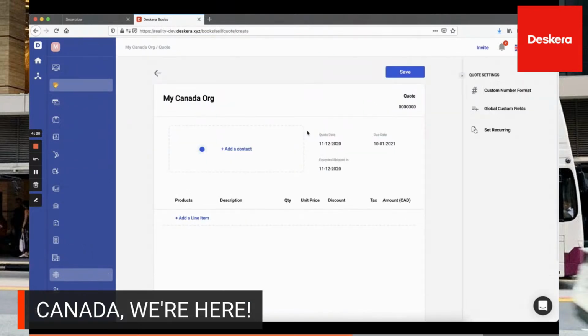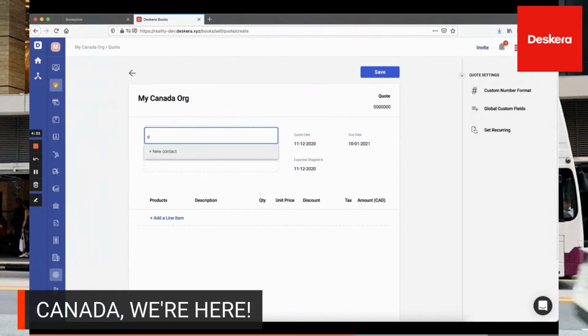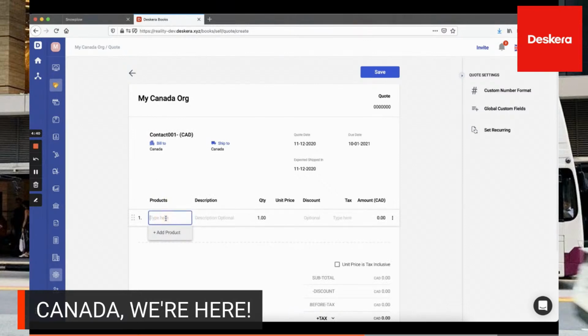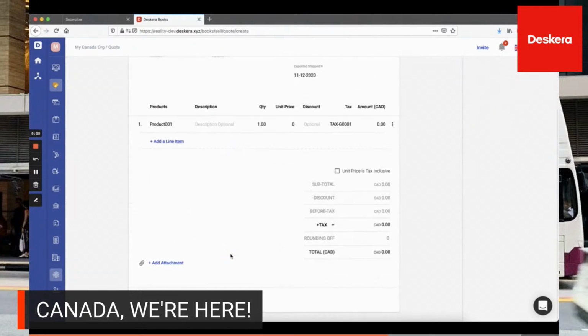Inside here, let's create a quote. And you can add your contact. You can add in your line item, such as that wonderful product. Inside here. Yep. And then you can see your tax type. So you can also change your tax type here and just type it in. For example, the tax group that we just originally created, tax G001. And you can go and expand the taxes here. So you can see what's in the tax group, all the different ones here.